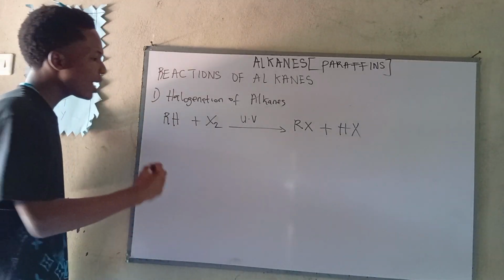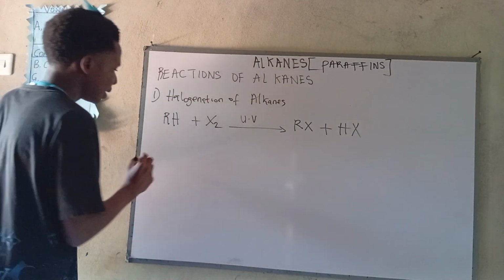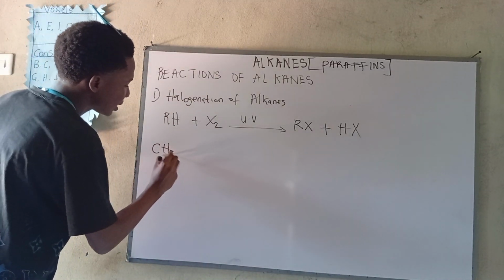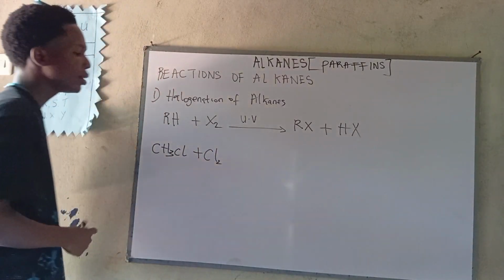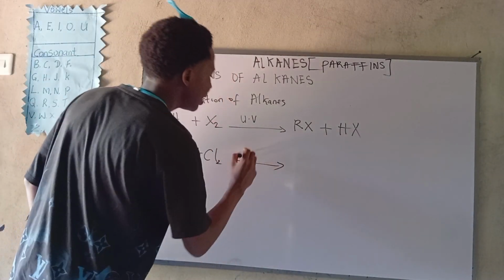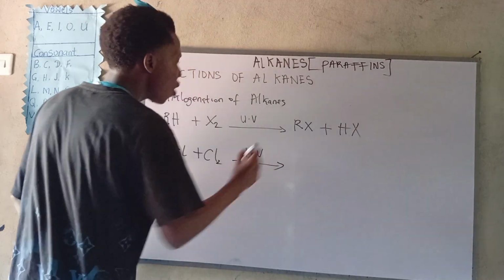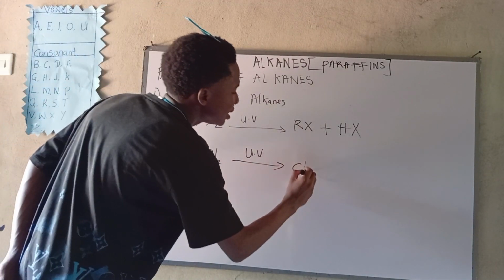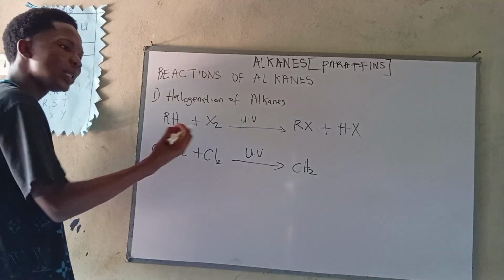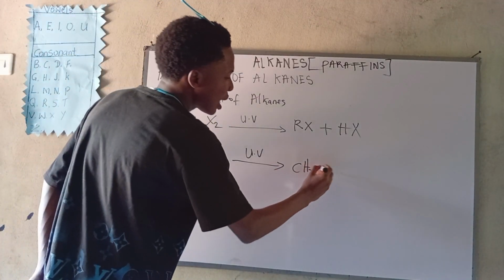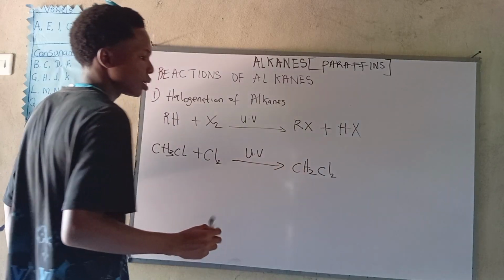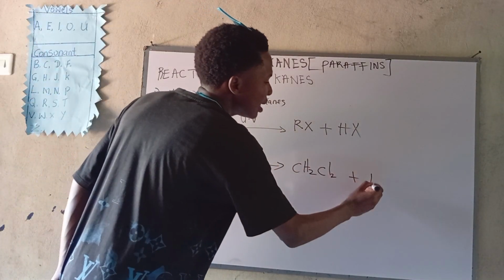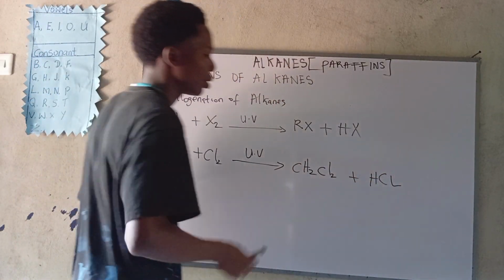If we further react this with a chlorine molecule under the influence of UV light, it will give us CH2 with another hydrogen displaced, giving us 2 chlorines. Now we will finally have our HCl.